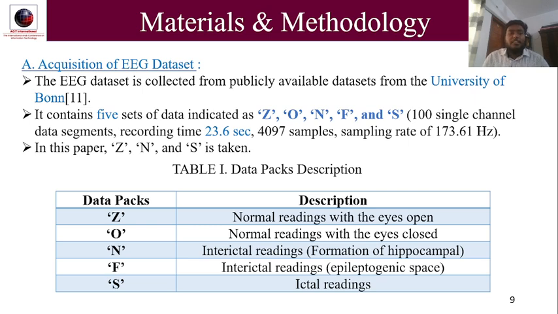Materials and methodology. Acquisition of EEG data. The EEG data is collected from a publicly available dataset from the University of Bonn. It consists of 5 sets of data indicated as Z, O, N, F, and S, with 100 single channel data segments. Each recording time is 23.6 seconds with a sampling rate of 173.61 Hz. The overall description of the data is shown in this slide.